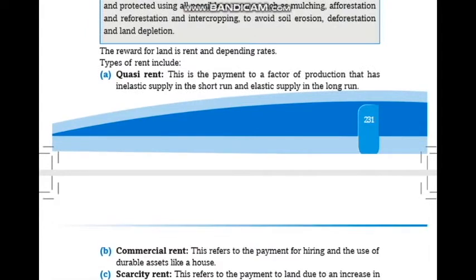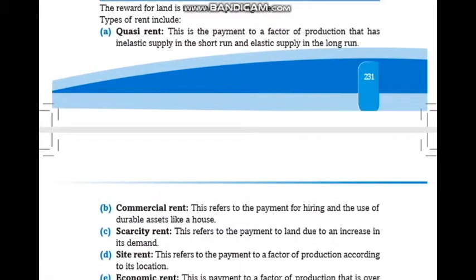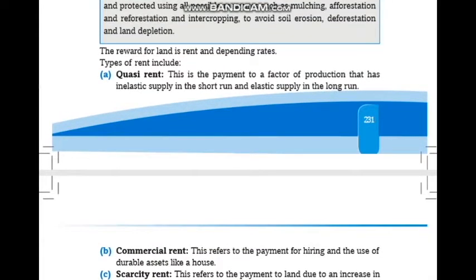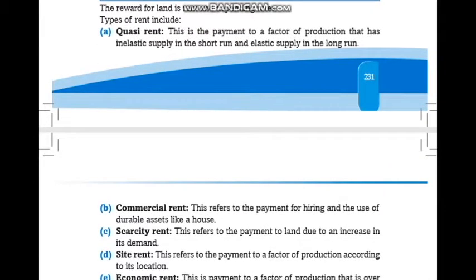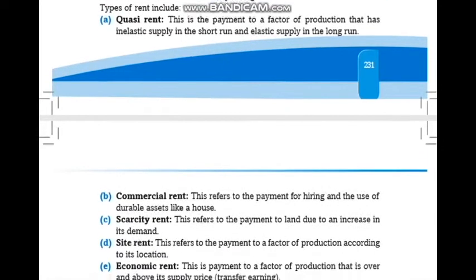The reward for land is rent, and depending on rates, we have types of rent. Rent is the reward of land. Quasi-rent is the payment to a factor of production that has an inelastic supply in the short run and elastic supply in the long run.